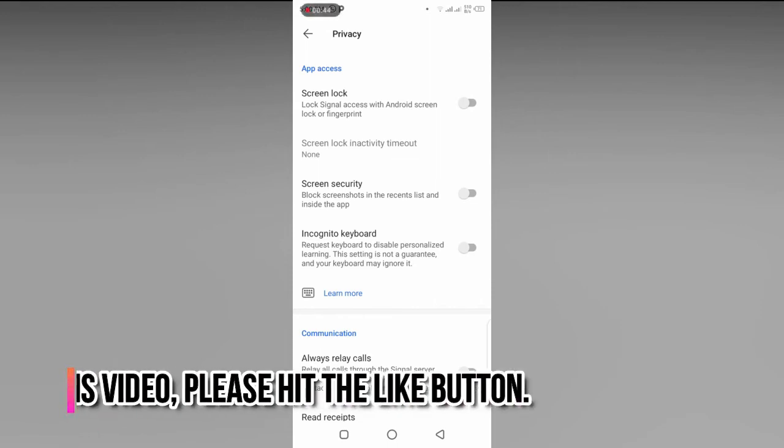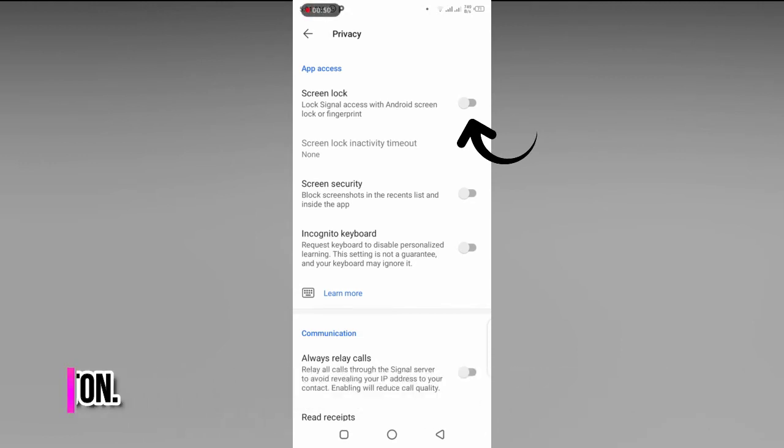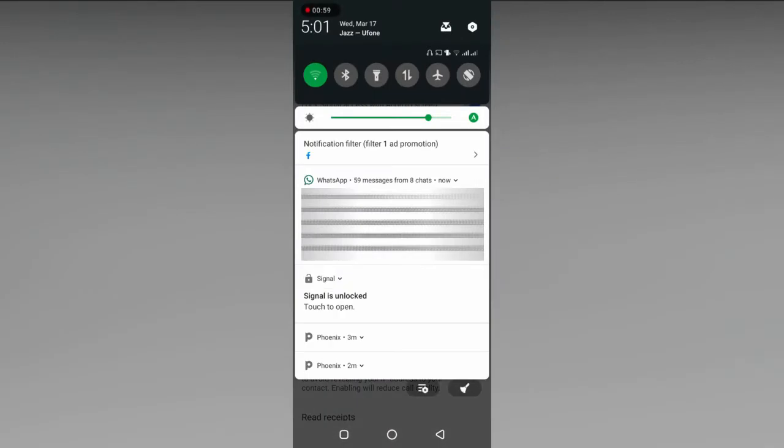When your privacy settings are open, you will see the first option of screen lock. You can see that the screen lock is off. You have to make it on. When you turn on the screen lock, you have to swipe down your screen and you will see an option for Signal is unlocked. Click on that.